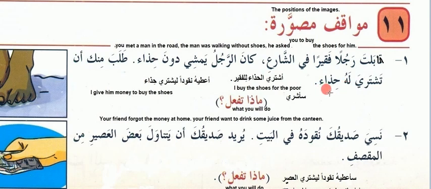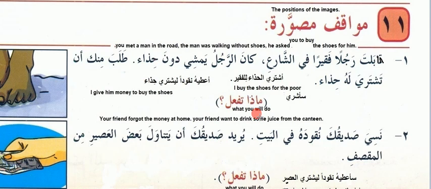Okay. So now the question is coming here. Maza tafal? What will you do? So here the author is asking, when you meet a person on the road and he is walking without shoes and he asks you for a pair of shoes, what will you do?